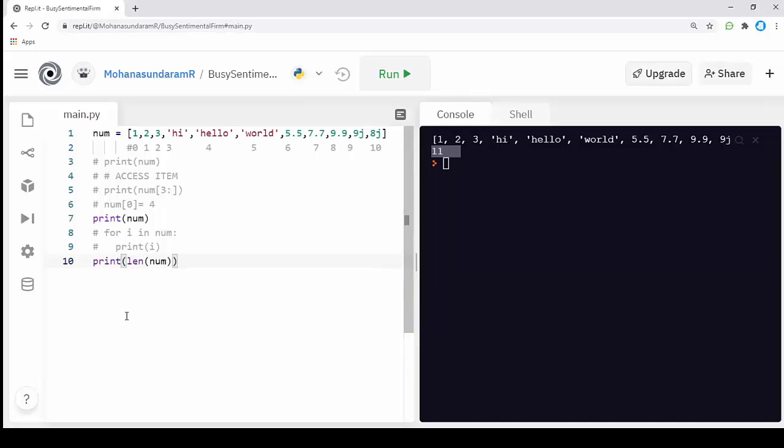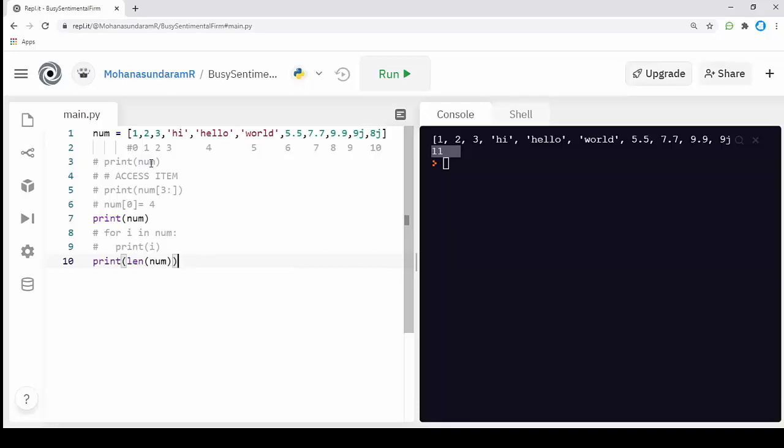You may notice that the len function returns a value of 11, but in our index value we will get a value of 10 only, because the index value starts from 0, but the len function starts from 1, because the len returns the number of characters in the list. This is the difference between the index and the length function. Index is just a position. Length is the number of characters.